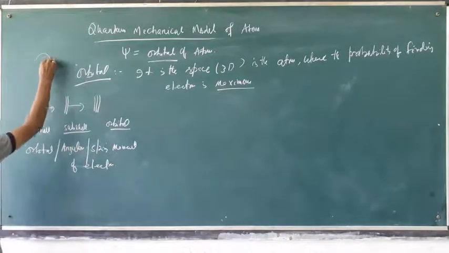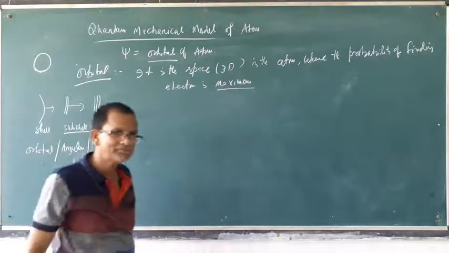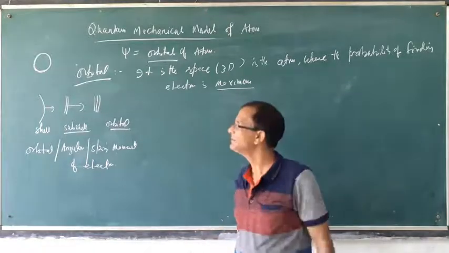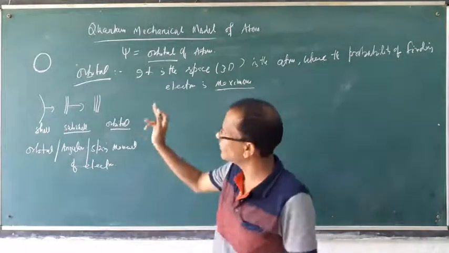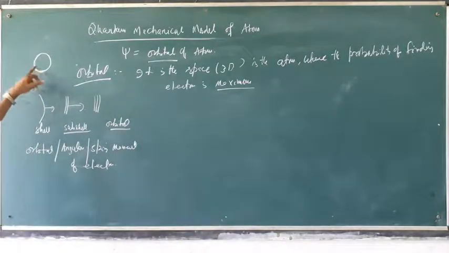The circular motion of the electron only explains particular properties of the atom, but it could not explain the uncertainty principle.